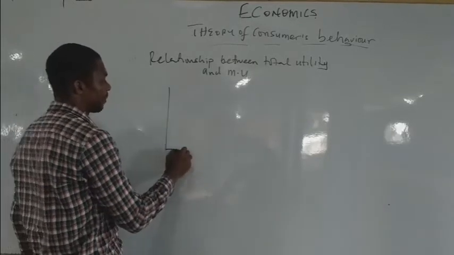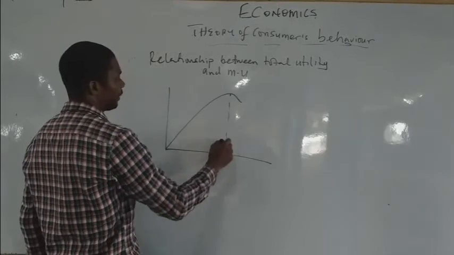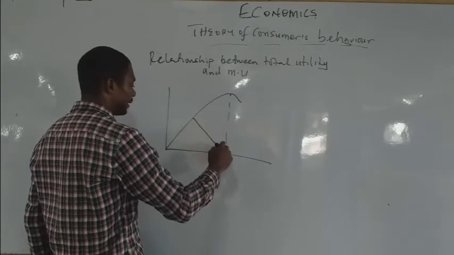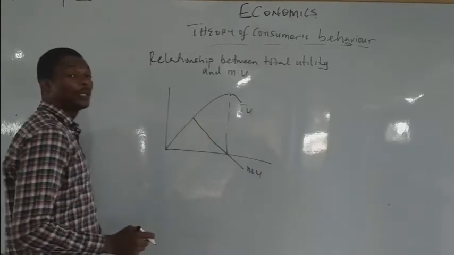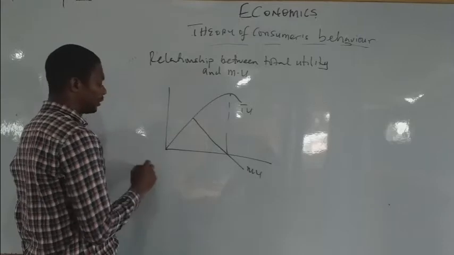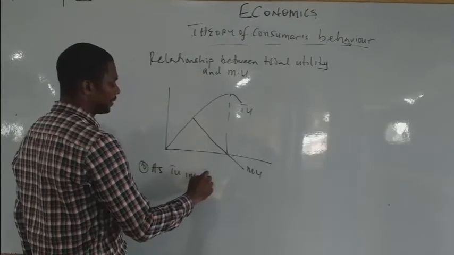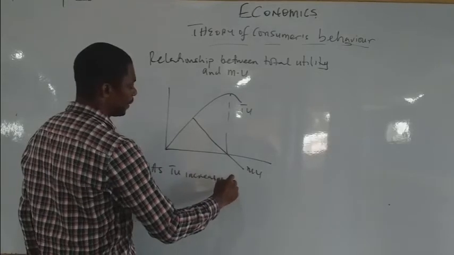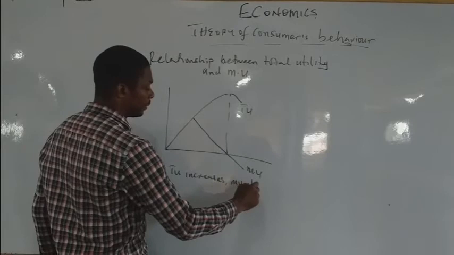Now this is the total utility diagram here. You observe this one, and this one dissect it at this junction here. This is TU, and this is MU. You observe here that as TU increases, MU tends to decrease. MU decreases.